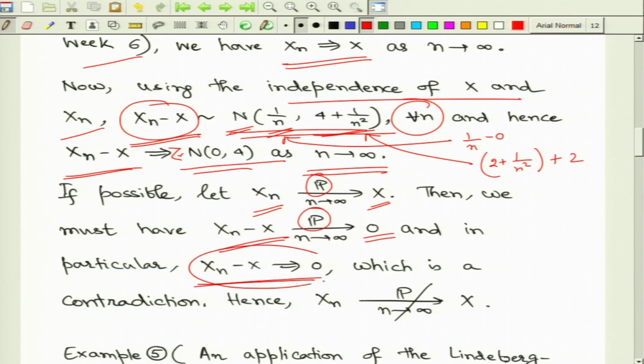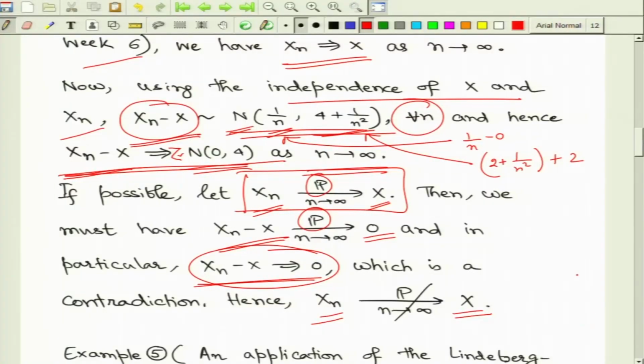However, this last fact contradicts our earlier deduction that xn minus x converges to a non-degenerate random variable. So, this is a contradiction, and this contradiction arises because we had originally assumed that xn converges to x in probability. So, in this case the assumption must be false, and therefore, the xn's cannot converge in probability to x. Here what we see is that the xn's converge to x in the sense of weak convergence, but not in the sense of convergence in probability. So, therefore, convergence in probability is strictly stronger than weak convergence.